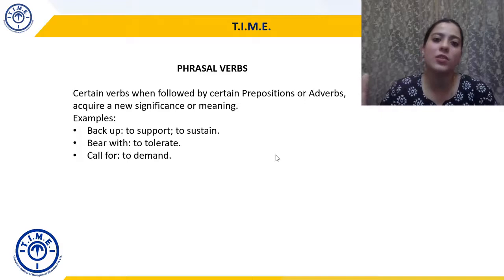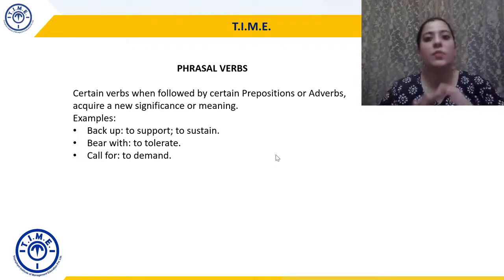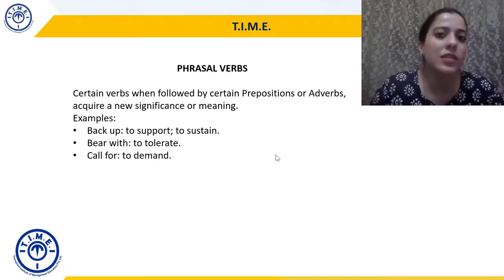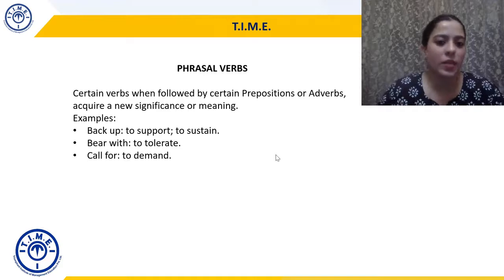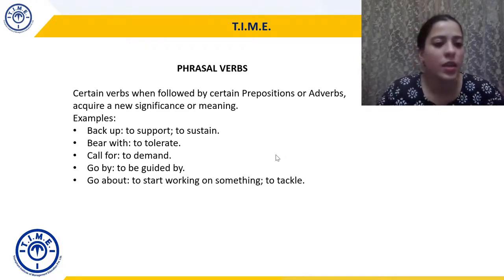If the sentence is "The protesters called for equality," you are pretty sure that they're not calling somebody and saying "equality," though they are asking for it, they're demanding. So the context, the meaning of the sentence will tell you whether this is a phrasal verb or whether this is being used in its literal meaning. Okay, go by, to be guided by. I go by the rules of ABC. So go by, I'm guided by.